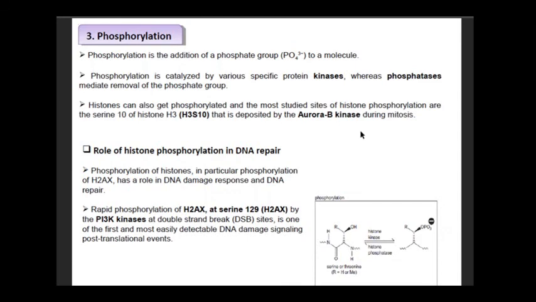Role of histone phosphorylation in DNA repair. Not only is activation and inhibition of gene expression regulated by histones, they are also involved in the DNA repair mechanism. Phosphorylation of histone, in particular phosphorylation of H2A, has a role in DNA damage response and DNA repair. Rapid phosphorylation at serine 129 at a double-stranded break site is one of the first and most easily detectable DNA damage signaling post-translational events.